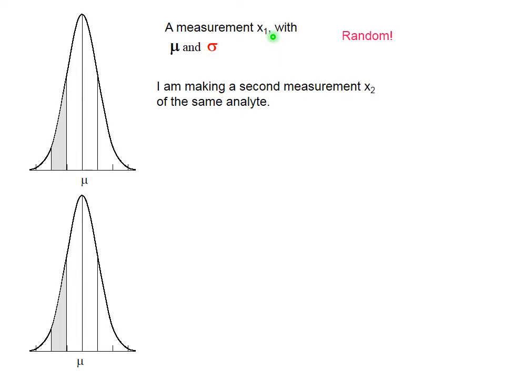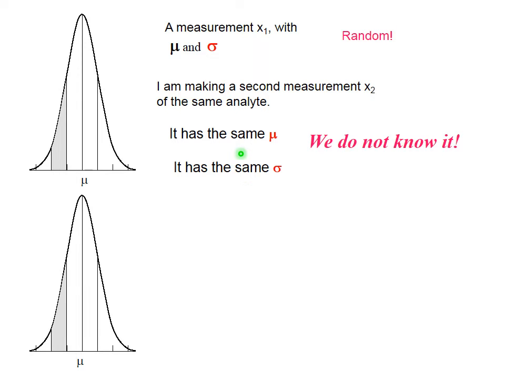Next, we are making second measurement of exactly the same value with exactly the same method. So mu should be the same and sigma should be the same. The only problem, we do not know them. We need to estimate them. It has the same mu. It has the same sigma.